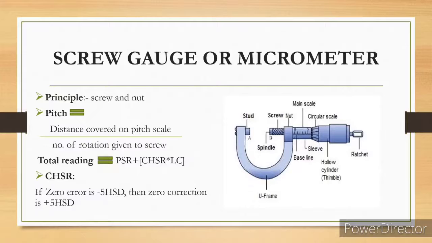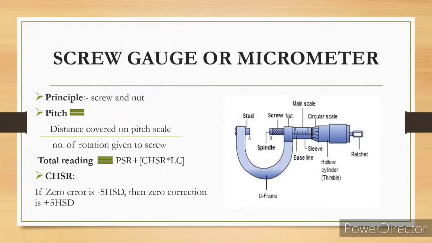So the formula, let us look into it. Pitch means distance covered on the pitch scale divided by the number of rotations given to the screw. Distance covered on the pitch scale means when you fix an object, there will be a measurement shown on the main scale, it can be 5, 10, anything.